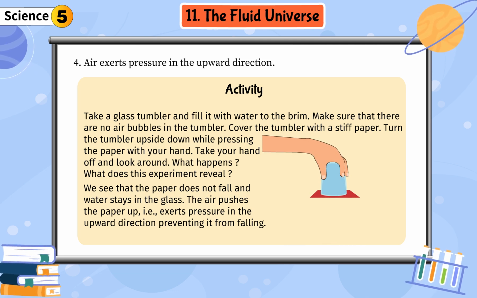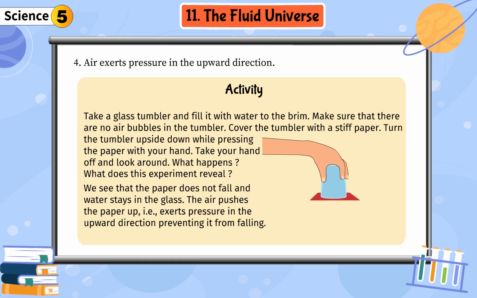What happens? What does this experiment reveal? We see that the paper does not fall and water stays in the glass. The air pushes the paper up, i.e., exerts pressure in the upward direction, preventing it from falling.